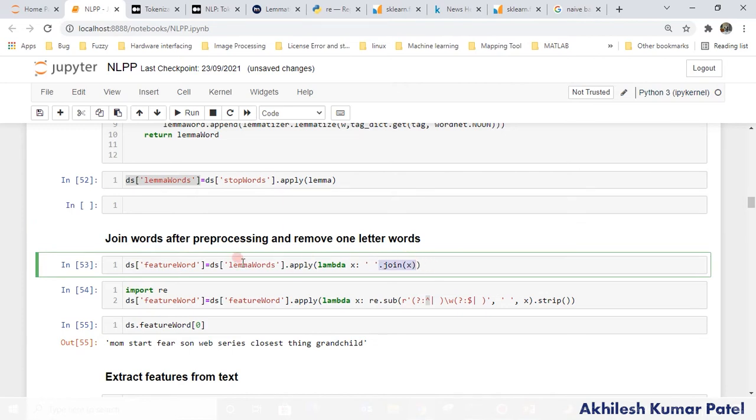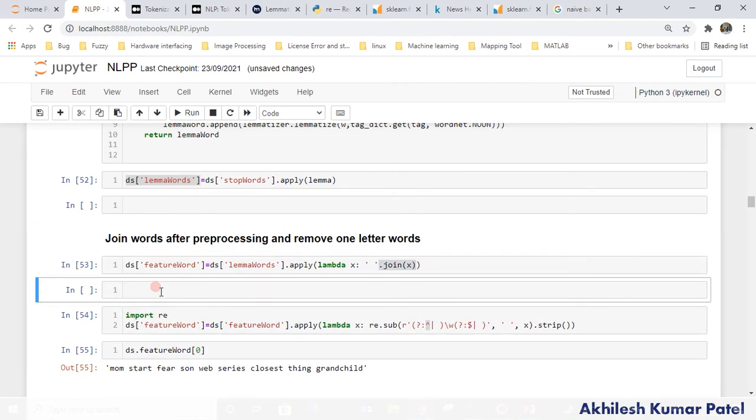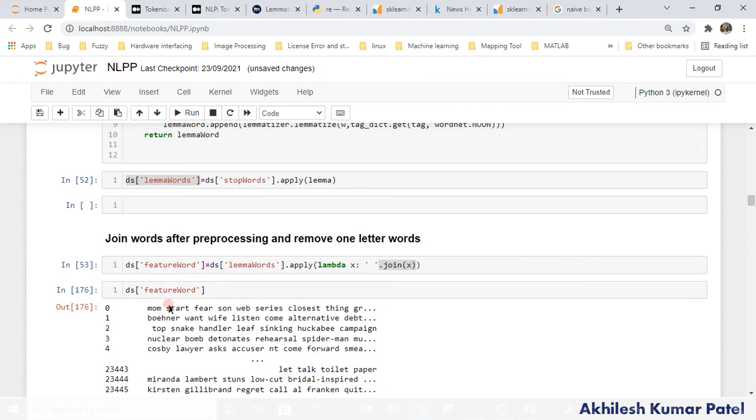If I run this and go below again to the ds feature word, you see that again it is in the original form. Now we don't have it as a list, right? We have a complete sentence here.